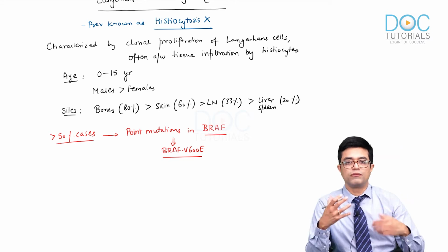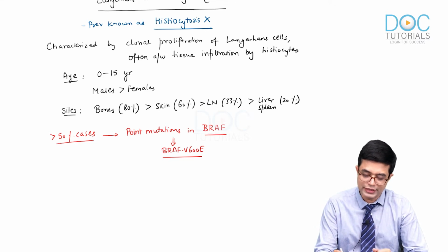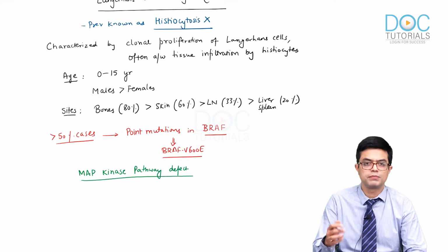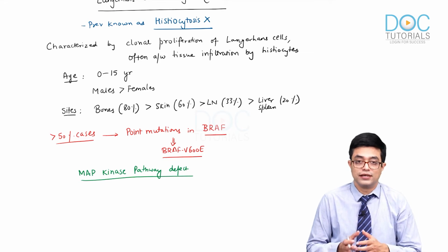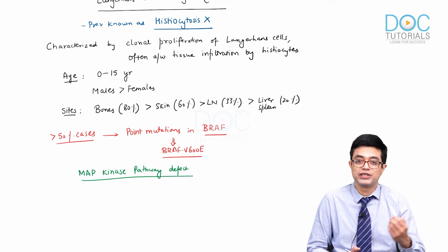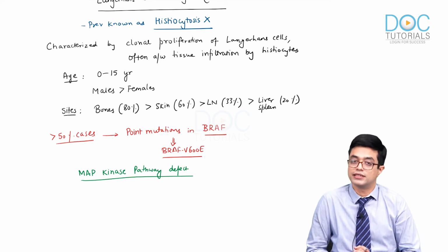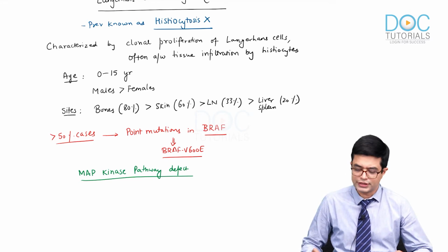Now, moving over to what Nelson says. Nelson says that LCH mainly involves abnormalities in the MAP kinase pathway. So, it is considered to be a MAP kinase pathway defect according to Nelson. It is a signal pathway defect. And Nelson also says that studies have shown that the LCH cell is not actually a Langerhans cell, but rather an immature cell of myeloid origin, possibly in an arrested state of development, which bears some of the markers for the Langerhans cells. So, it is an area of controversy, and so we will not go too much into it, only for the sake of simplicity.